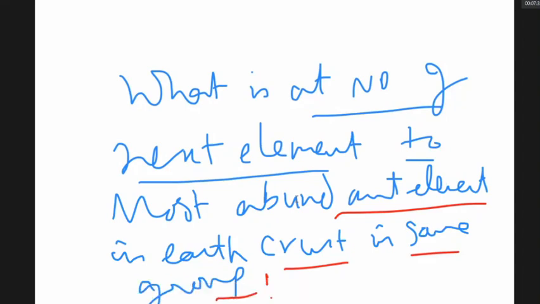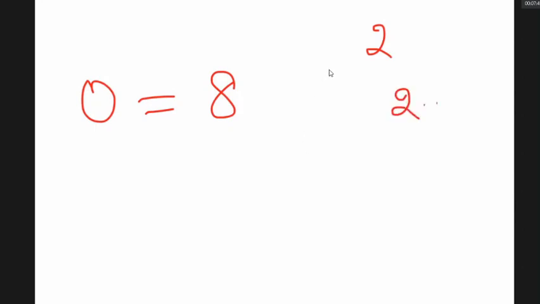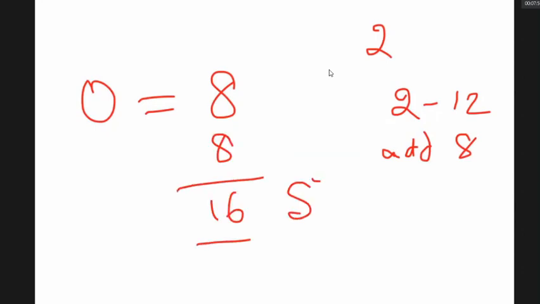Sir, your answer is wrong. Nobody could give correct answer. Wrong. Answer is most abundant element in earth crust is oxygen, whose atomic number is 8. If the starting element atomic number is between 2 to 12, you have to add 8 to get the next element's atomic number. It is sulfur, not fluorine.